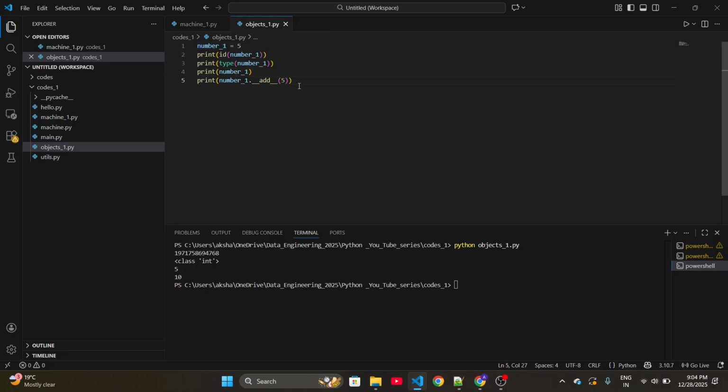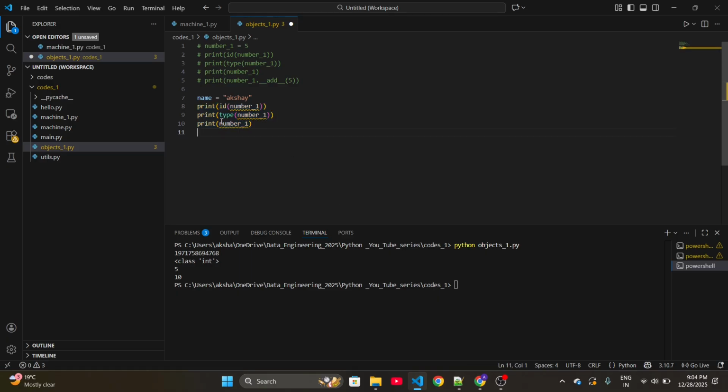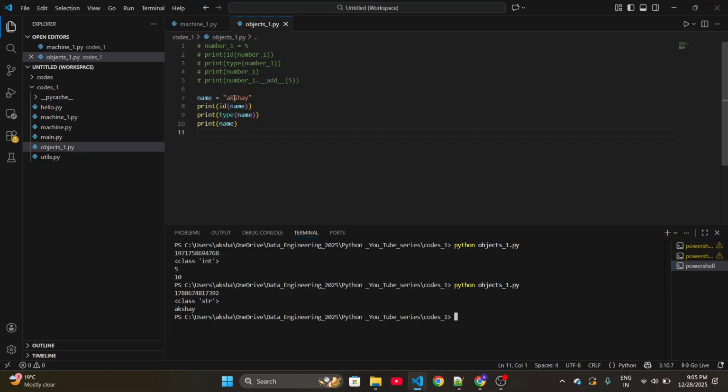Now let's check for the string. Let me define some sample string. I am having my name stored in the name variable. Let's do the same thing and check its ID, type, and value. Now run it once again. See, now this name is an object of class string. It has a unique memory address and it is storing the value. So it has all three things: ID, type, and value. So this is also an object.